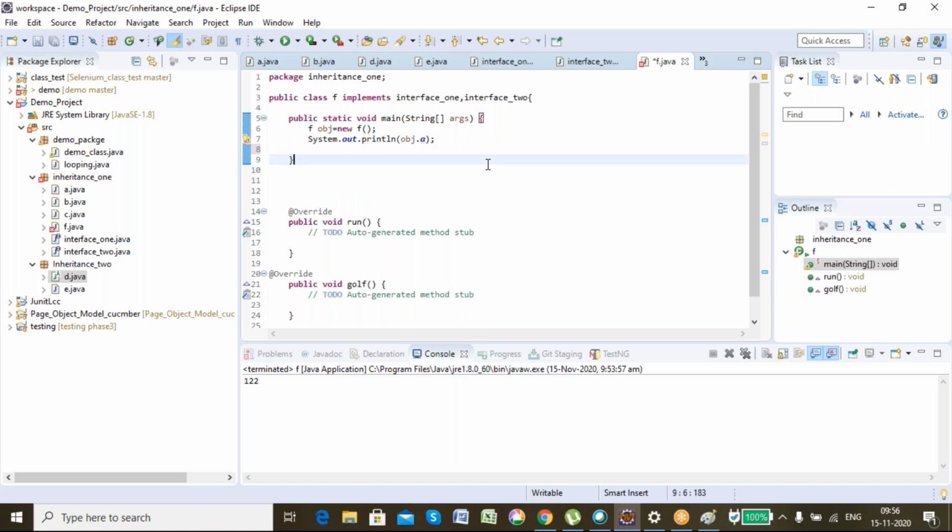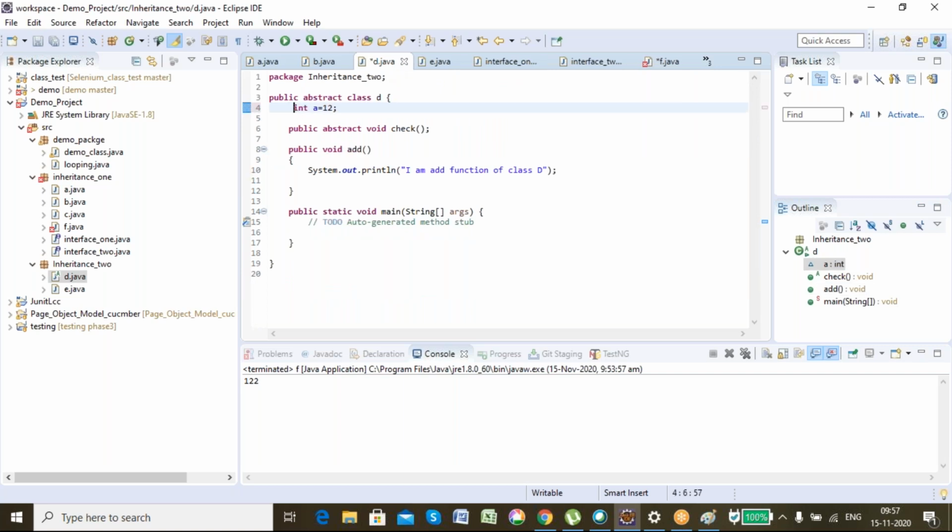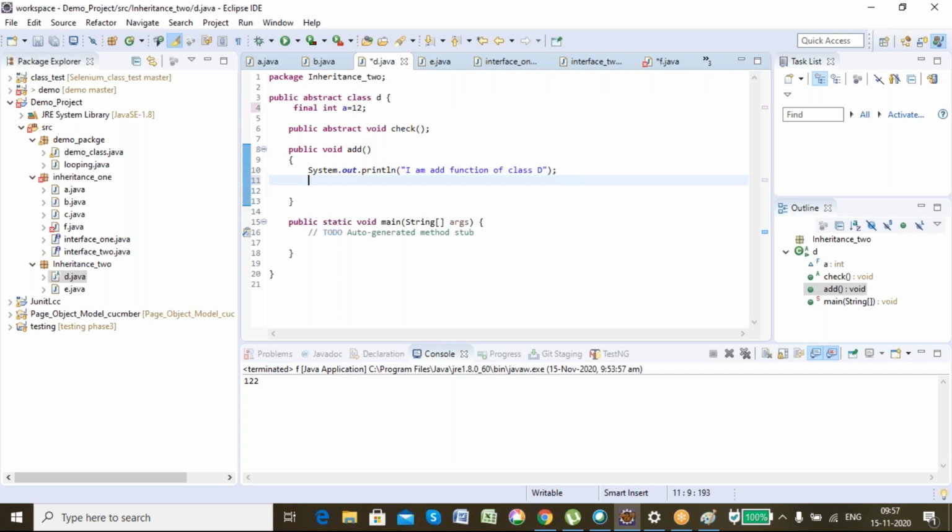Now, let's learn about the final keyword. So what is the final keyword? What do you understand by final in normal English? This is the last thing. We cannot change anything after it. Right. Final means the last. Okay. In a normal Java class, in D, if I declare this as final int A = 12, inside the same class only, I cannot change its value.